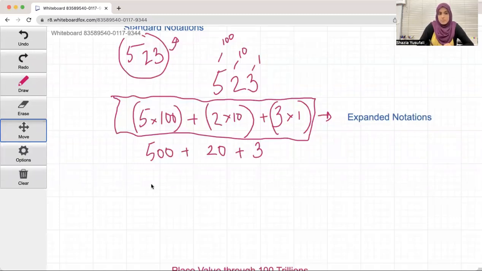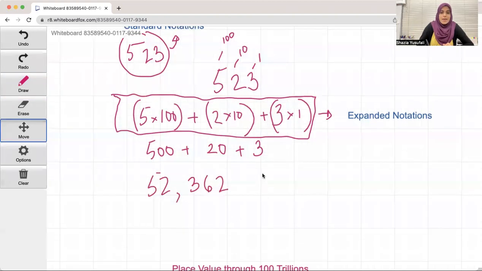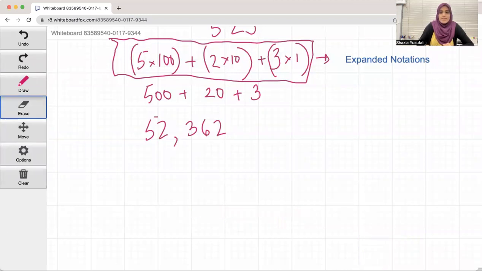If I were to write really easily, go here, write 52,362. Again, 52,362. How would I write this in expanded notation? Go ahead. And you know what? I'm going to move this out a little bit so I get some space. Now, how do I say this? Or how do I write this? How do I break it apart?